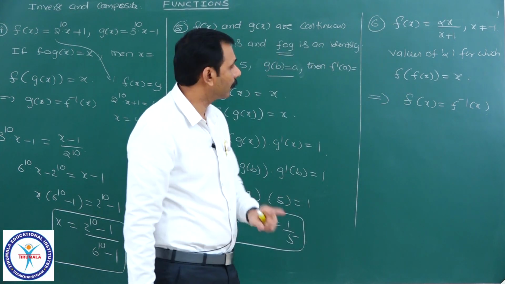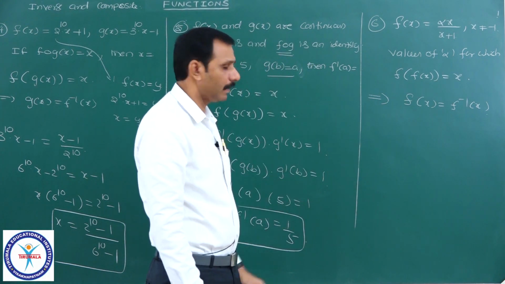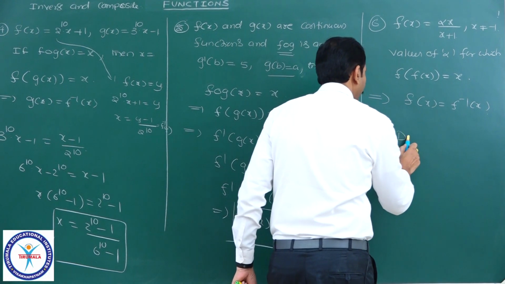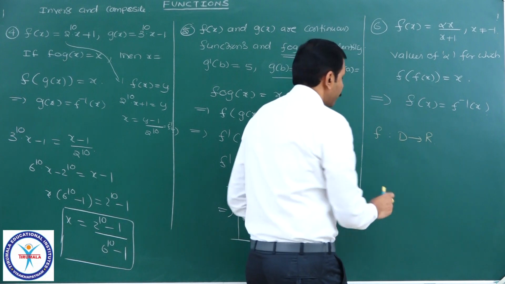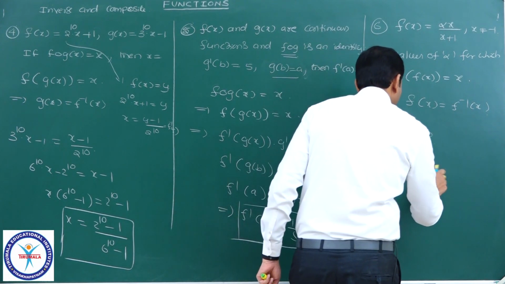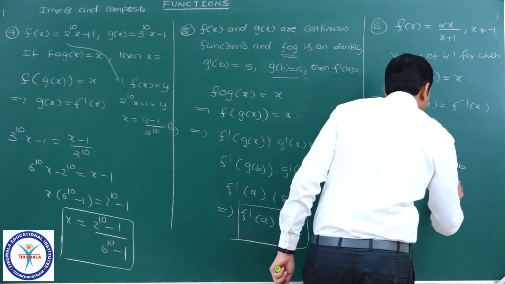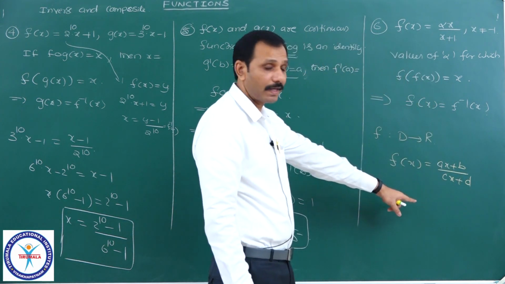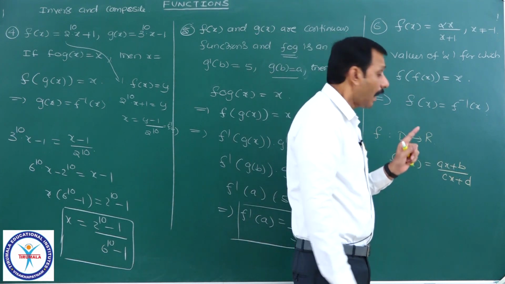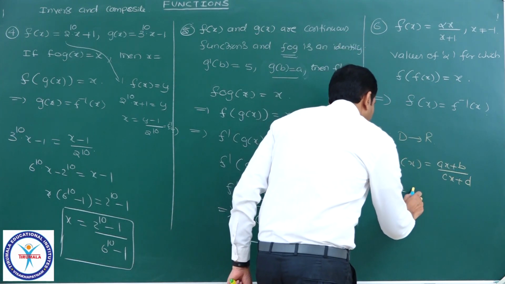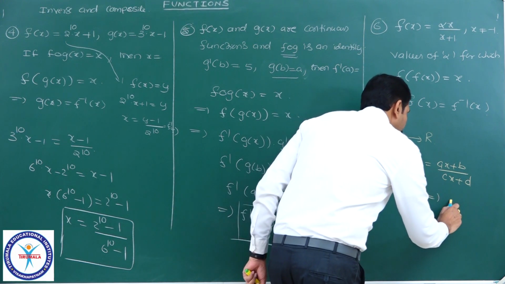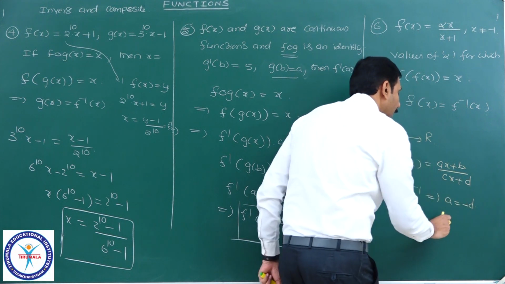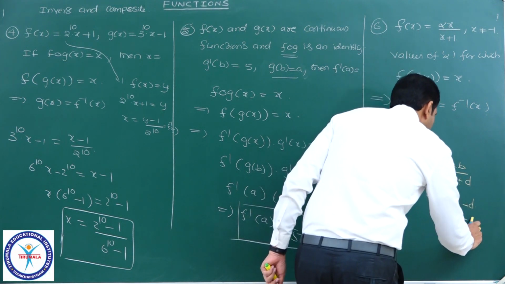Here I will give one more point, definitely useful for you. Whenever f is defined from a domain to R such that f of x is equal to ax plus b by cx plus d, a rational function, linear by linear, and if it is self-inverse, then a is equal to minus d, or d is equal to minus a.